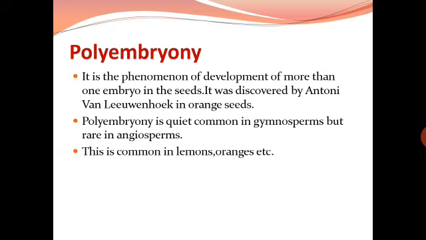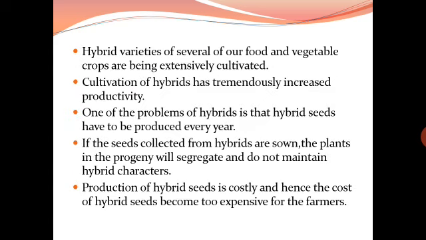Recognizing their tremendous value in crop improvement, scientists have been doing several experimental trials to produce haploid and adventive embryos. So this is about polyembryony. For today's class, we'll stop here and we will see about the last part.